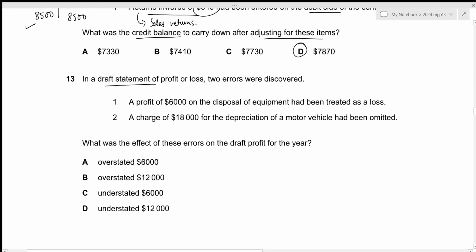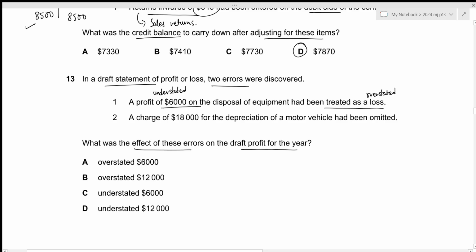In a draft statement of profit or loss, 2 errors were discovered. We need to figure out the effect of these errors on the draft profit for the year. The first error is that a profit of 6,000 on the disposal of equipment had been treated as a loss. Okay, so we need to consider 2 different things here. Profit was understated, so we did not record the profit on disposal, and the loss was overstated.